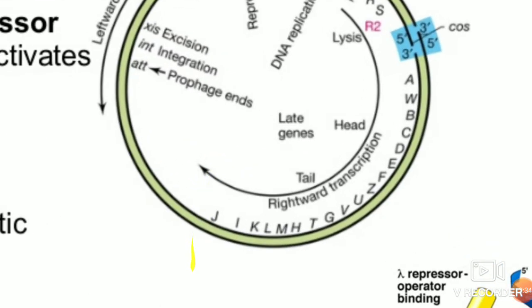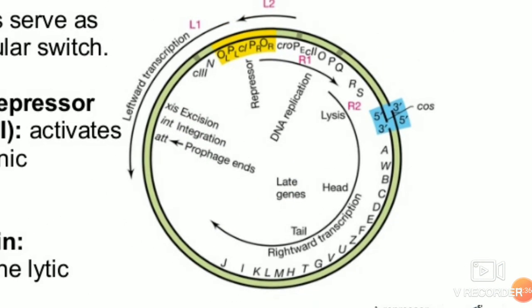If PL is transcribed, that is leftward transcription, you have the production of excision, XIS, integration, int gene, and a couple of other genes. That is important for lysogeny, also for packaging. It does not mean that PL is activated only during lysogeny. No, PL and PR are both activated during the lytic cycle also.